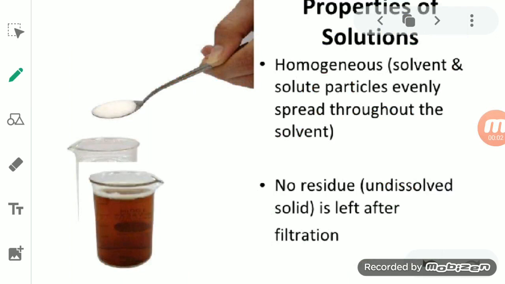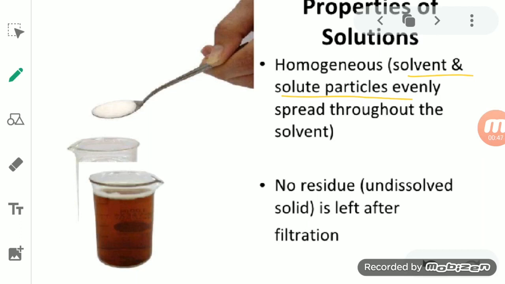Now we will see how we can study the properties of a solution. We are saying that a solution is a homogeneous mixture. When we talk about a homogeneous mixture, it means that the solvent as well as the solute particles are spread throughout properly, or evenly distributed in the solvent. So they have a uniform composition, which defines that it is a homogeneous substance.